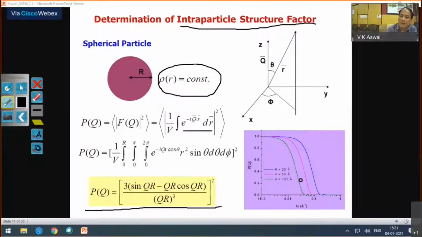For example, in this plot you have the intraparticle structure factor, represented by P(Q), for different sizes of the particle. As I was saying, as the size is increased, this width is decreased. So a 100 angstrom particle will have the largest spread. Sometimes just by looking at the data, which Q range and what the width is, you can come to know the size of the particle.